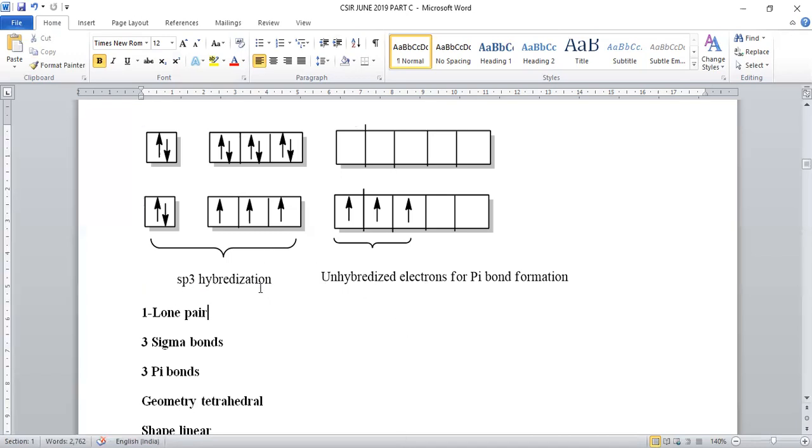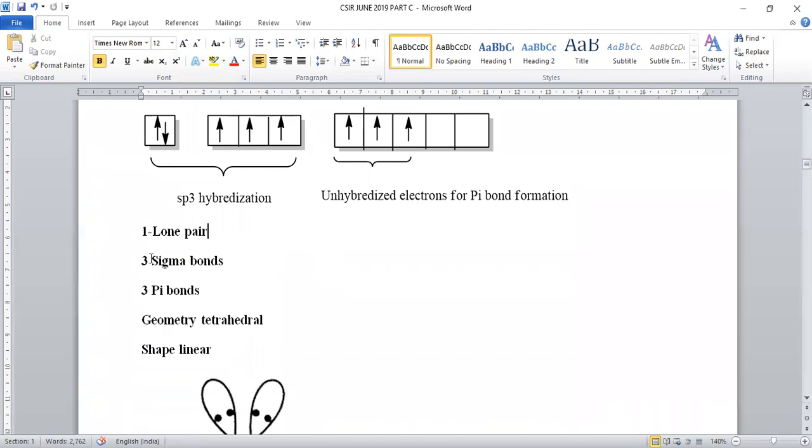That's why sp3 hybridization is given for xenon trioxide, where these three electrons are responsible for sigma bond formation. One electron pair is present as a lone pair. And these three electrons are unhybridized, which participate in the 3 pi bond formation. So here we have one lone pair, 3 sigma bonds, 3 pi bonds.